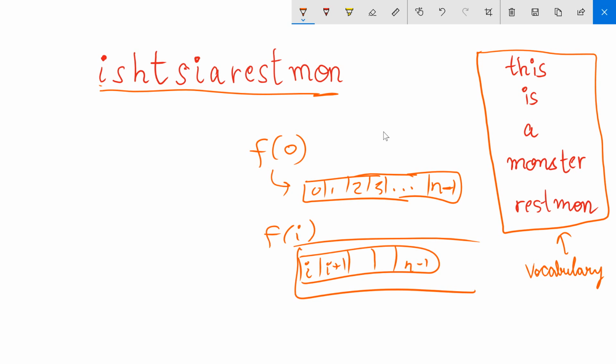So basically f of 0 is our answer, and f of i is in how many ways I can decode this suffix of the string that we are given.